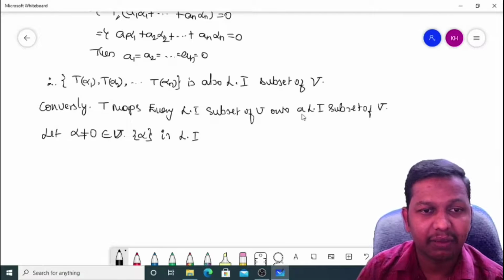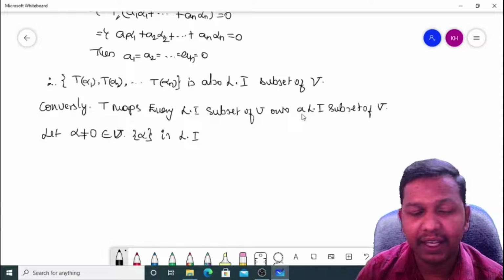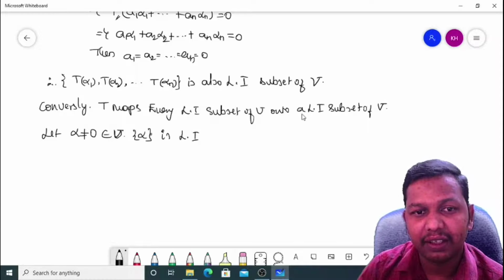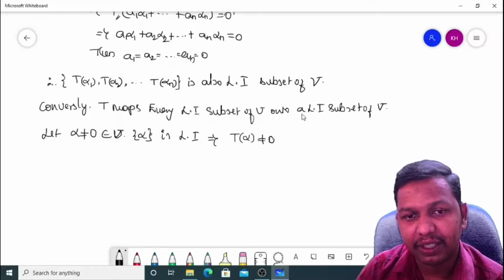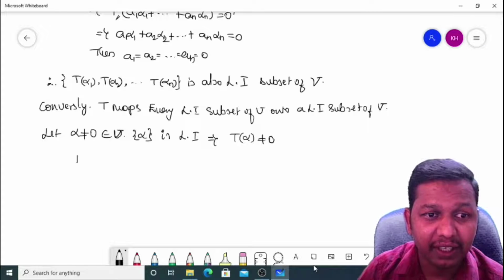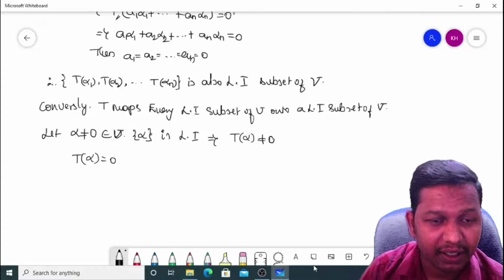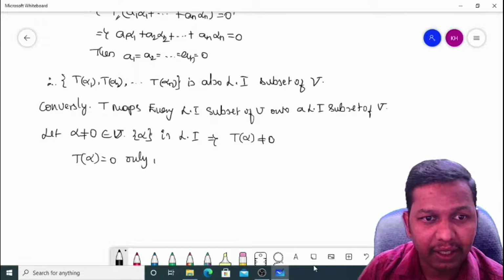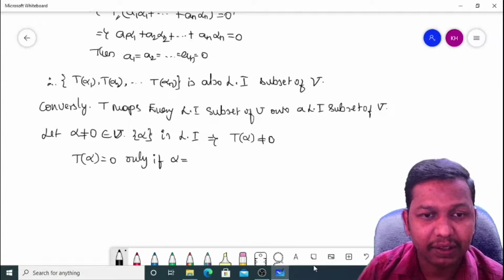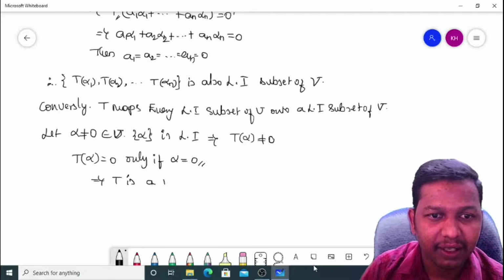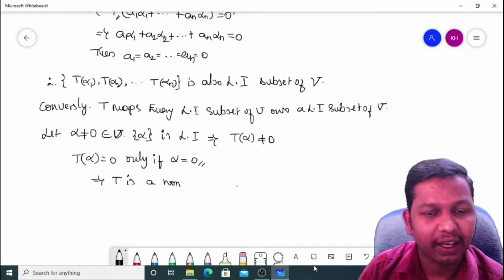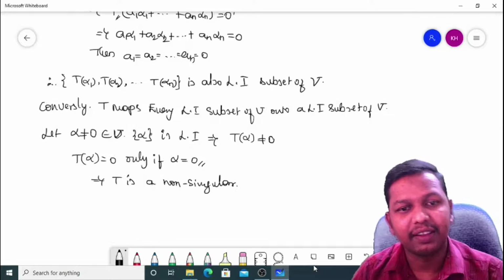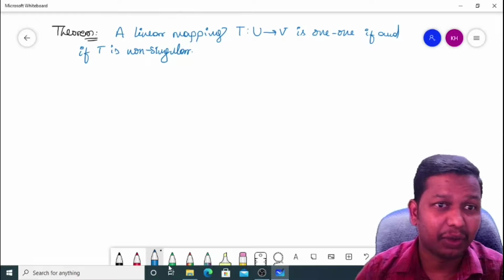Every single vector is always linearly independent, which implies that T of alpha is not equal to the 0 vector, which concludes that T of alpha is equal to 0 only if alpha is equal to 0, which implies that T is a non-singular linear transformation. This completes the proof. Let's see one more theorem.